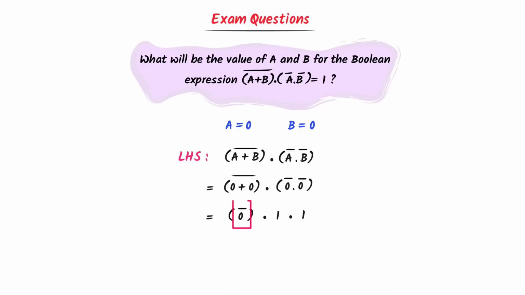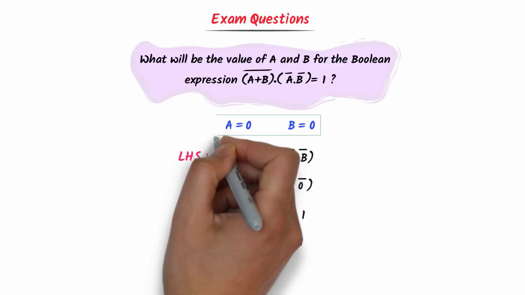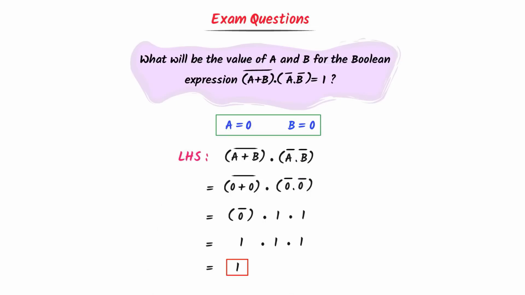Now this 0 bar means inverse of 0, which is 1. I write 1 dot 1 dot 1. We know that 1 dot 1 dot 1 is equal to 1. Therefore, if we take the values of A and B as 0, we get 1. Hence, the value of A is 0 and the value of B is 0.